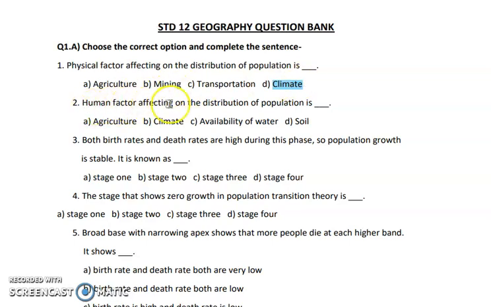Next question is human factors affecting the distribution of population. In the second question the options are agriculture, climate, availability of water and soil. Climate is not in the hand of human. Availability of water is not in the hand of human. Soil is also a physical factor. So climate, water, soil are all physical factors which are naturally present. So the only human factor in this case is agriculture.